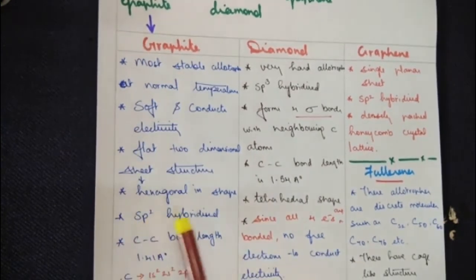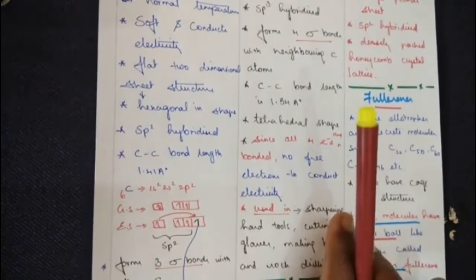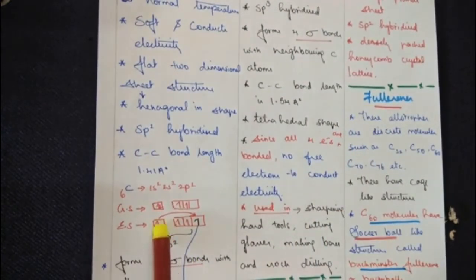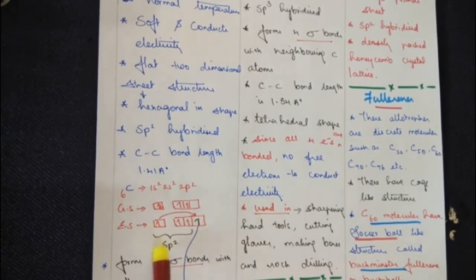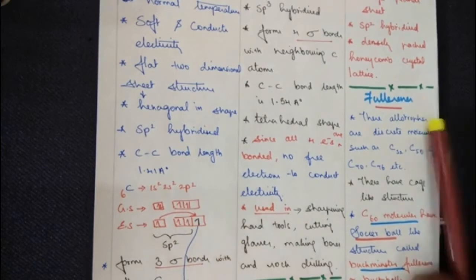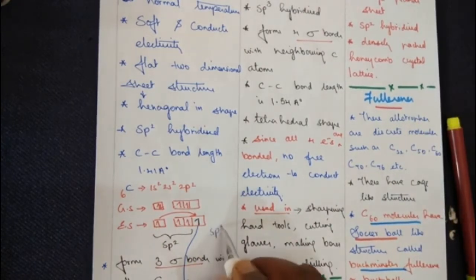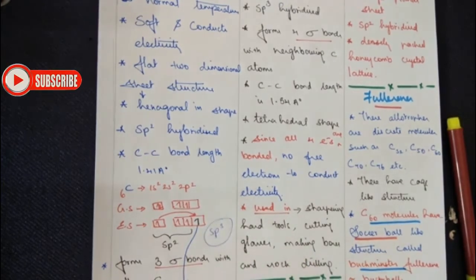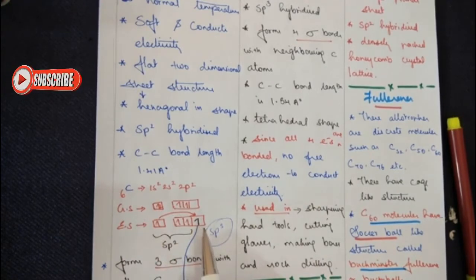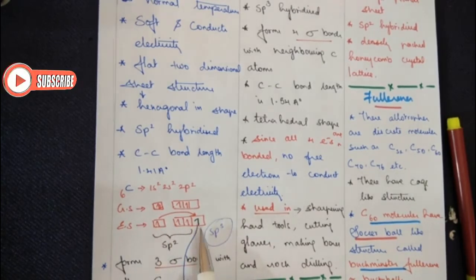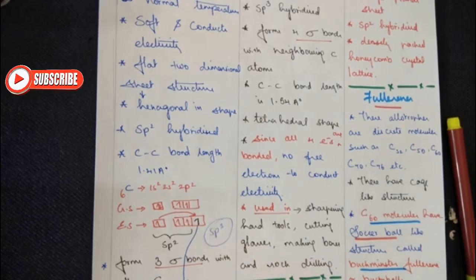It is sp2 hybridized. Let's come back to the electronic configuration. Carbon makes available 1 s orbital and 3 p orbitals, so together sp3, that is 4 orbitals, are available. But graphite undergoes only sp2 hybridization, meaning 1 electron in the p orbital, that excited electron from the s orbital present in the p orbital, does not participate in the hybridization.